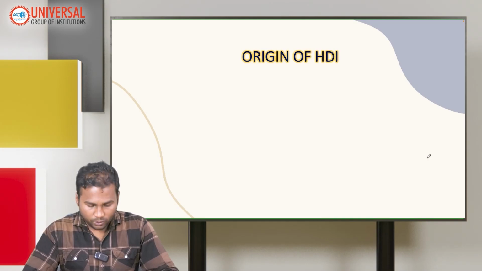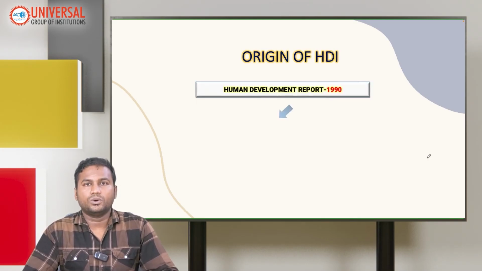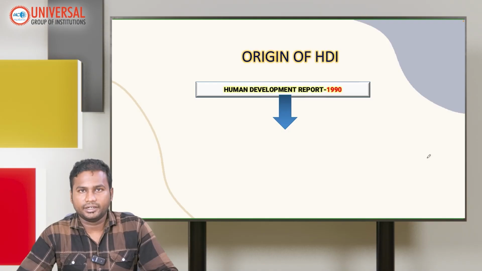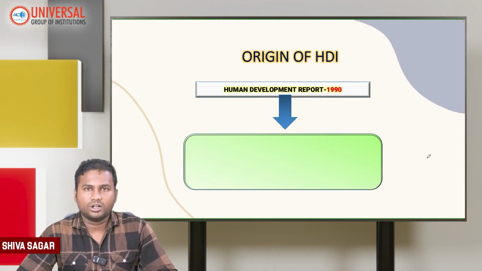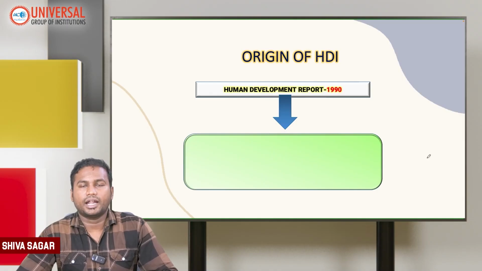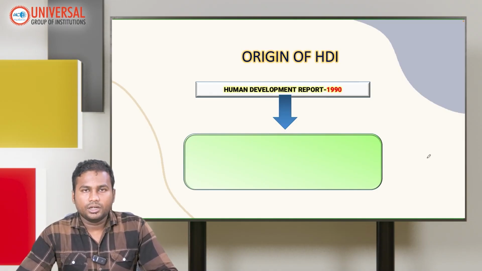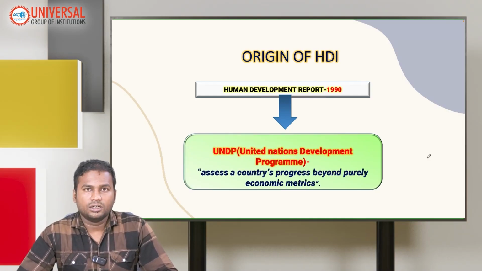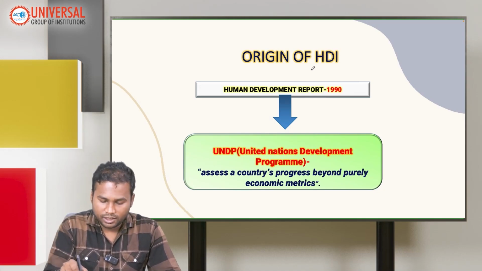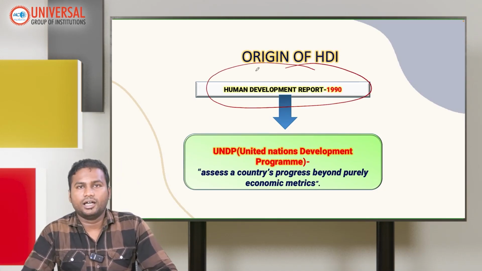When it comes to the origin of HDI, it originated during the 1990s when UNO, our intergovernmental organization, released a report, that is the Human Development Report, in the year 1990 under the United Nations Development Program. That is the mechanism which worked with the publishing of this HDI. So it's the initial Human Development Index that we are referring to.